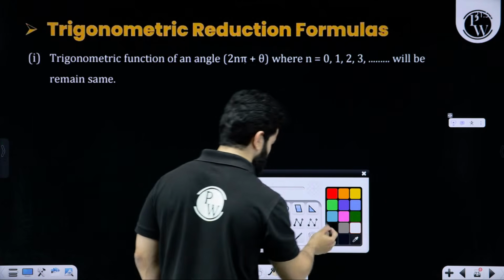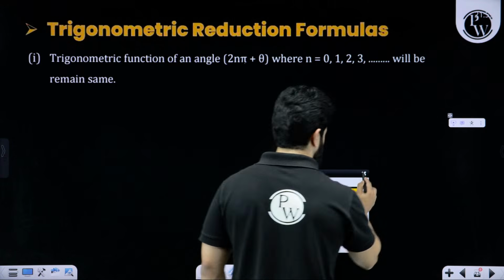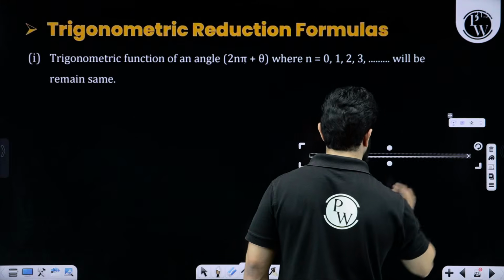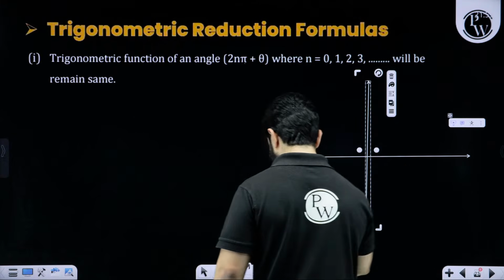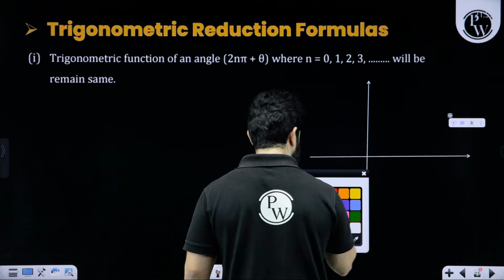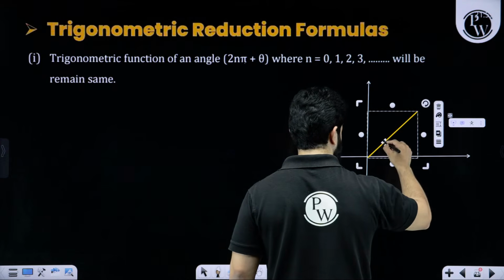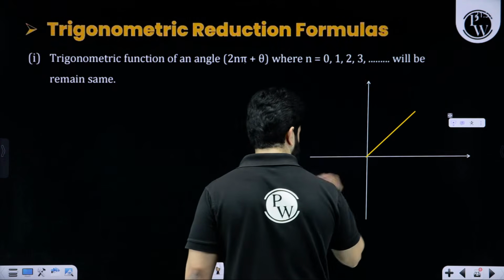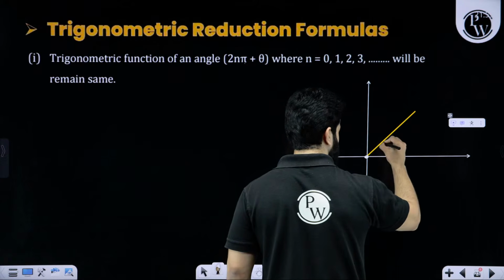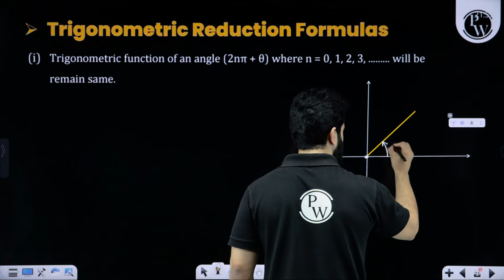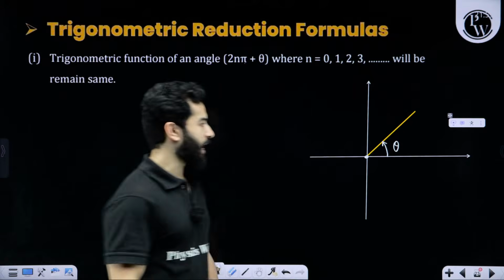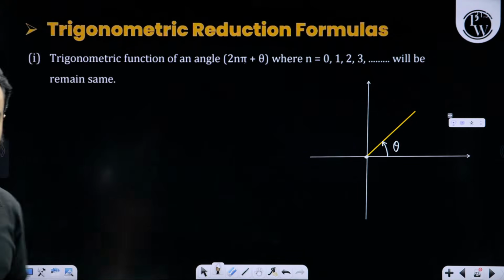Let me explain it to you. Let's suppose this is the x-axis, this is the y-axis. This is the line that we are talking about. This is the angle theta. Right? Clear?